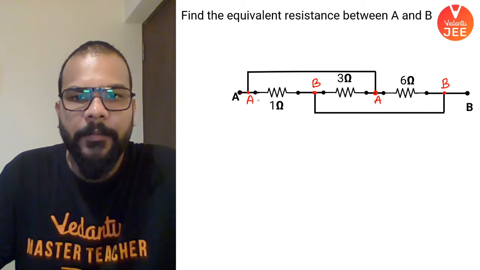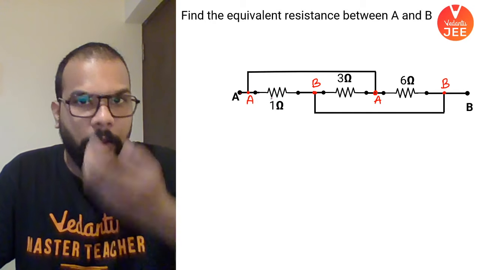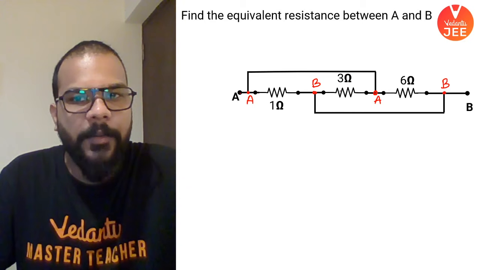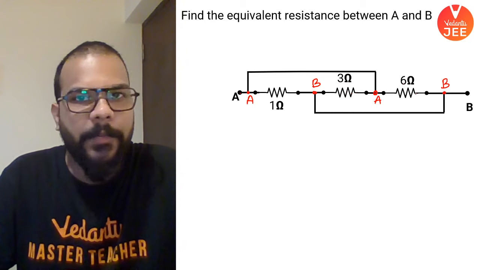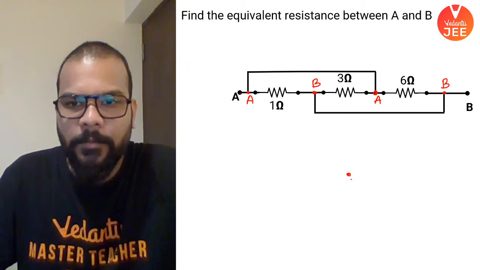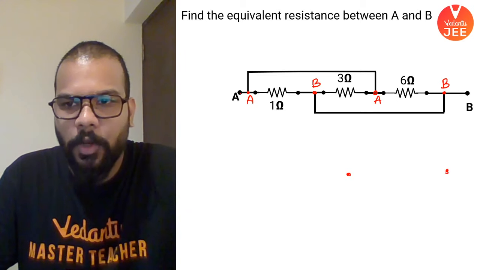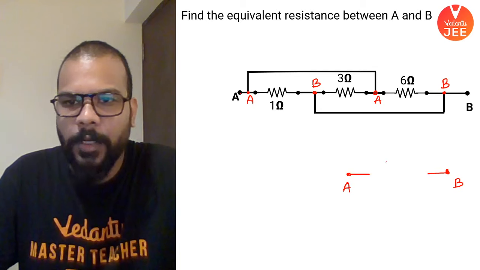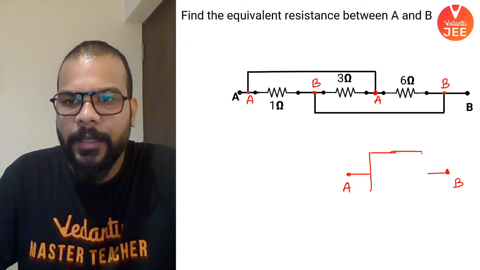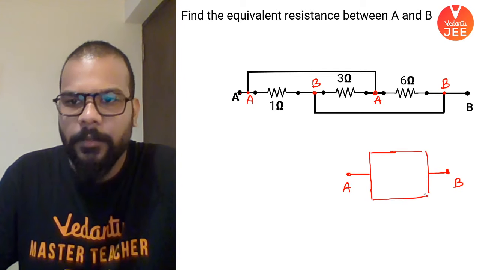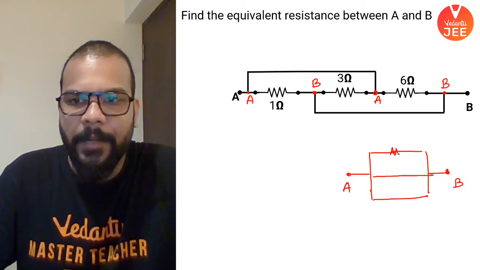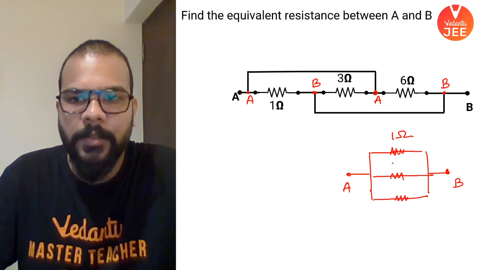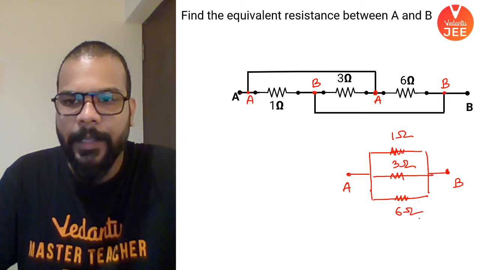Now see that first resistance of 1 ohm is connected between A and B. This 3 ohm is connected between A and B, and 6 ohm is connected between A and B. So if I draw the two dots as A and B, then what is happening? I have three resistances which are connected between A and B. So they are connected across the same potential difference. So this is how your equivalent diagram looks like.